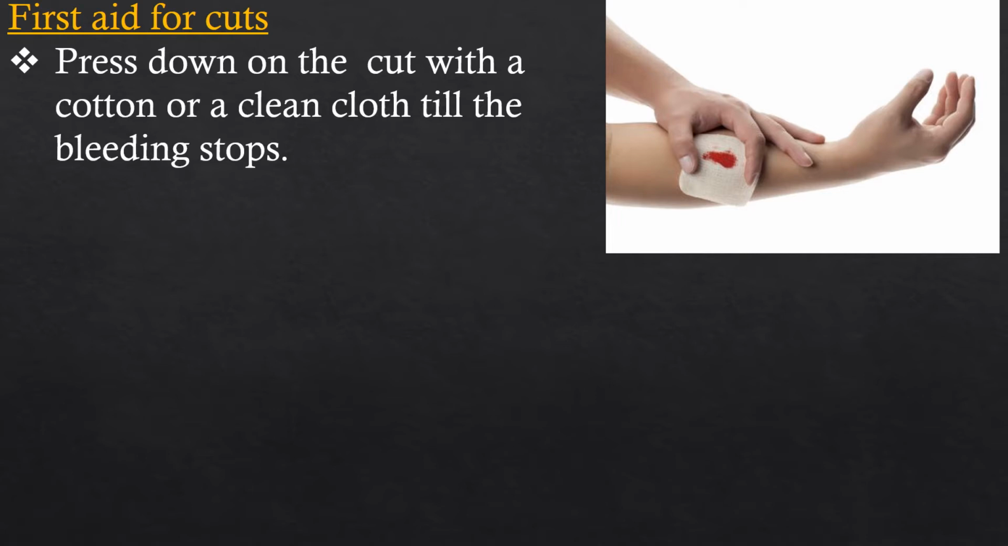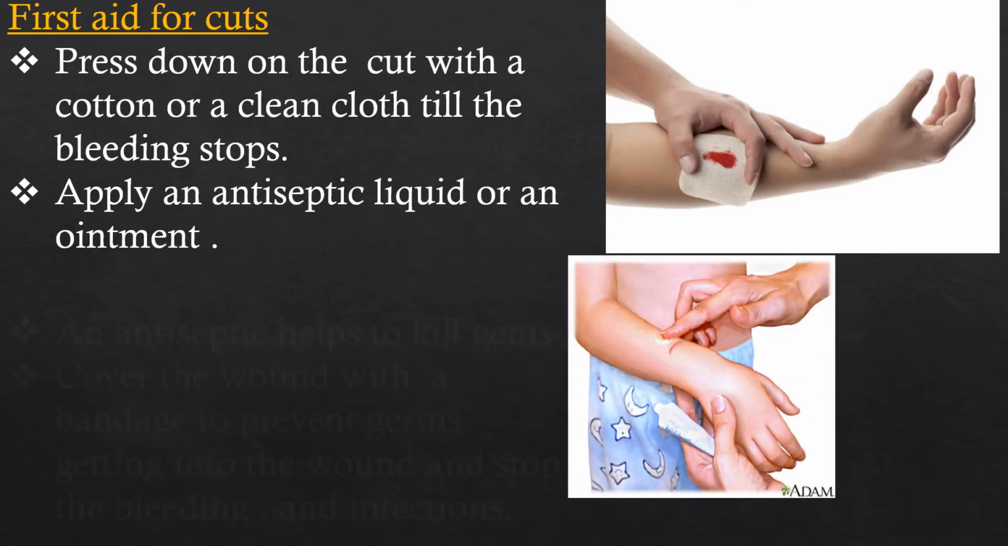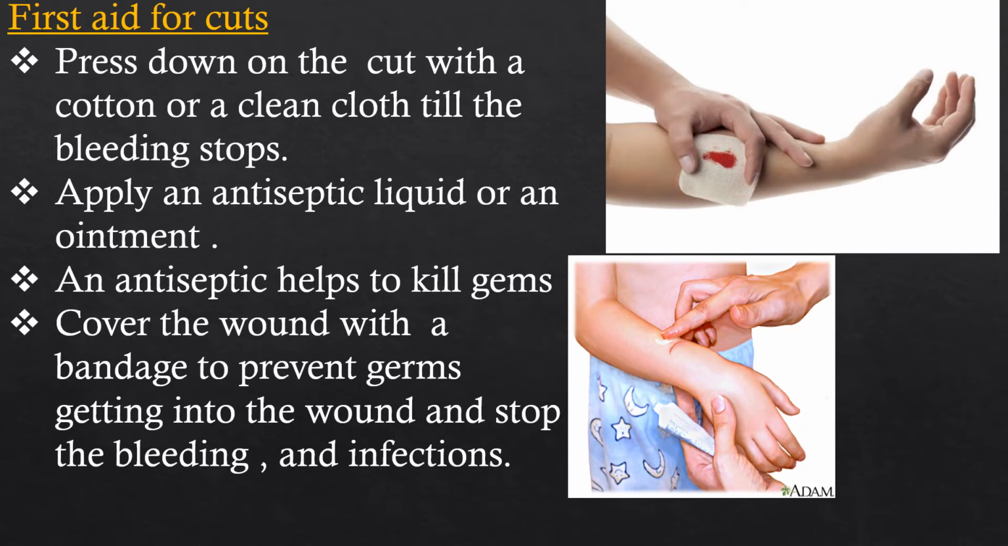We have to take a piece of cotton and press on the wound to stop the bleeding. After that, apply an antiseptic liquid or an ointment on the wound. An antiseptic cream helps to kill germs. Finally, we have to cover the wound with a bandage to prevent germs getting into the wound, and stop the bleeding and also infections.